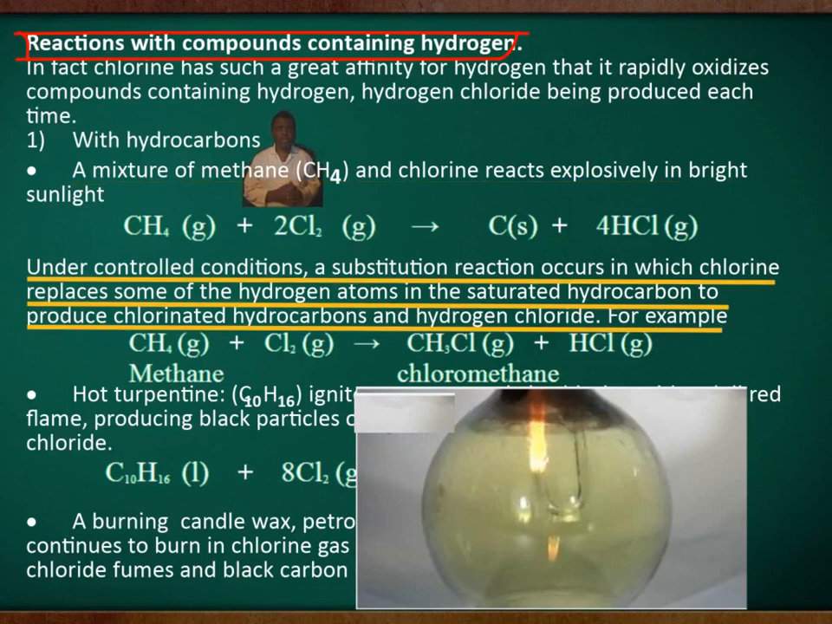Under controlled conditions, a substitution reaction occurs in which chlorine replaces some of the hydrogen atoms in the saturated hydrocarbon to produce chlorinated hydrocarbons and hydrogen chloride. For example, methane reacting with chlorine to give chloromethane and hydrogen chloride.